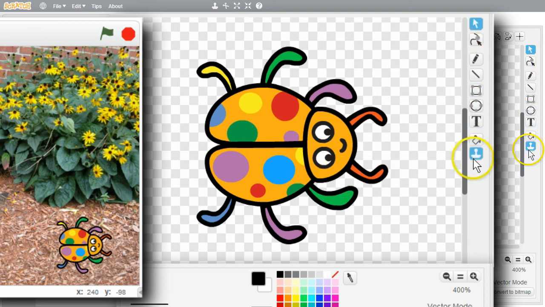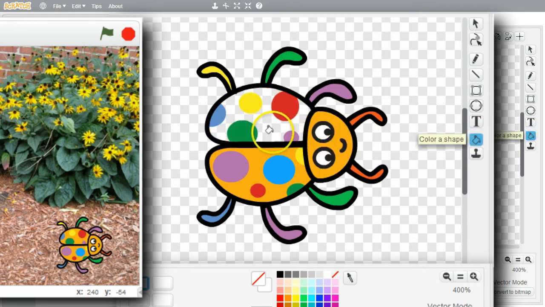The vector mode editor doesn't have an erase like the bitmap mode editor does, but both let me use the transparent color. I'll select it. Now I can draw and fill with it. I want to fill the brown areas with transparent color. I'll get fill and fill the 3 areas. Now I can see through the ladybug here and on the stage.